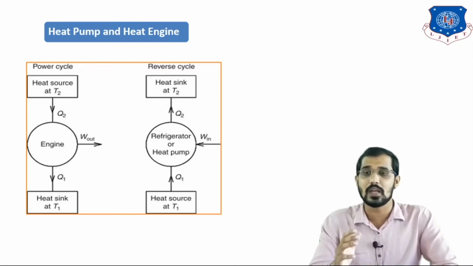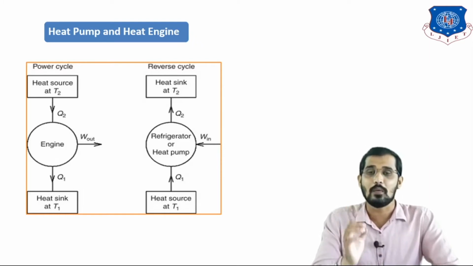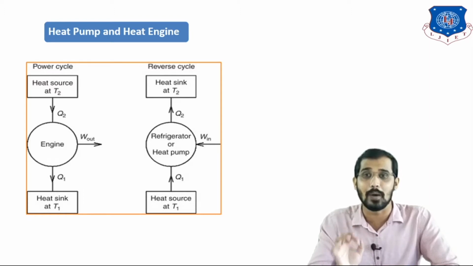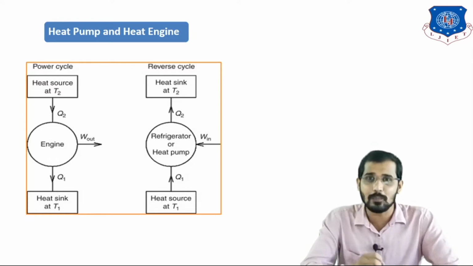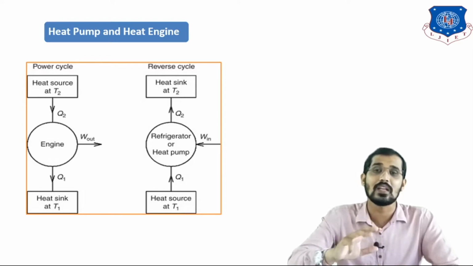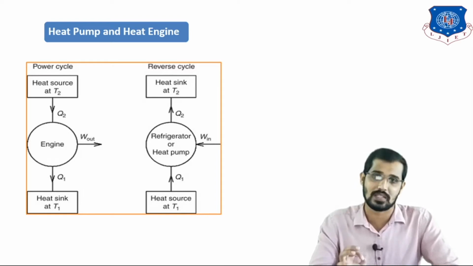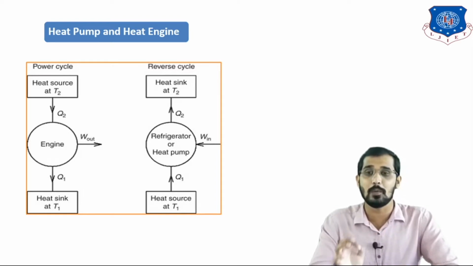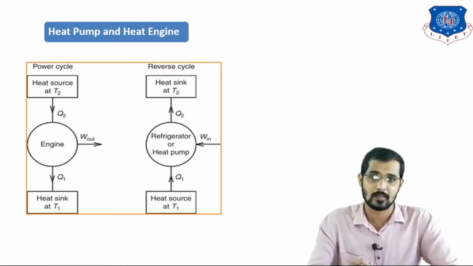That's why I told you that a heat engine is a work producing device and a heat pump is a work consuming device. The power cycle is where heat flows from the higher temperature to the lower temperature, and the reverse cycle is the heat pump or refrigerator, where it consumes work to extract heat from the lower temperature and provide that heat to the higher temperature. That's why this is known as the work consuming device. So this is the figure for the heat pump and heat engine. This figure and this concept can be asked in your exam for 3 to 5 marks.